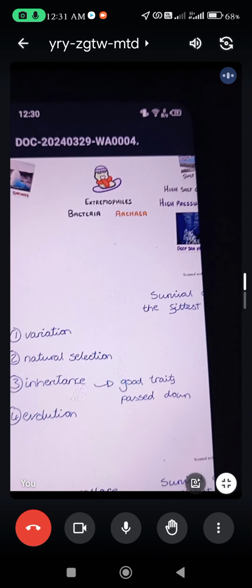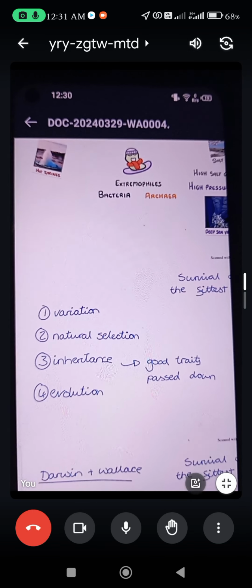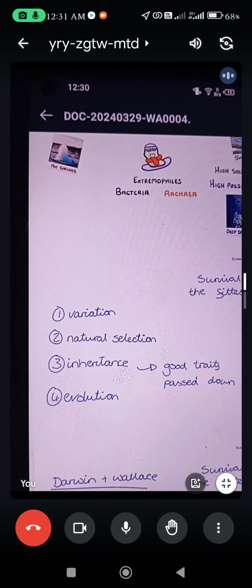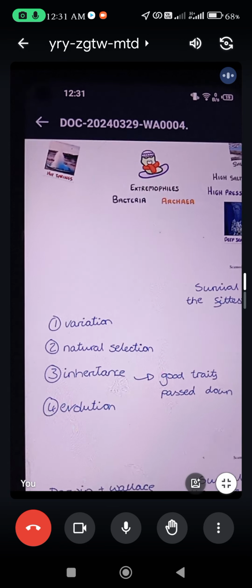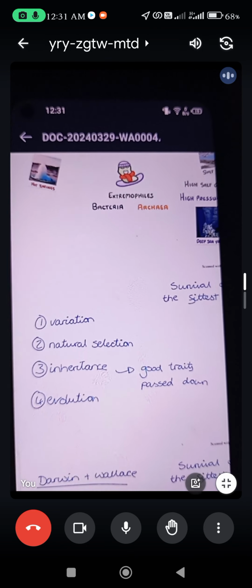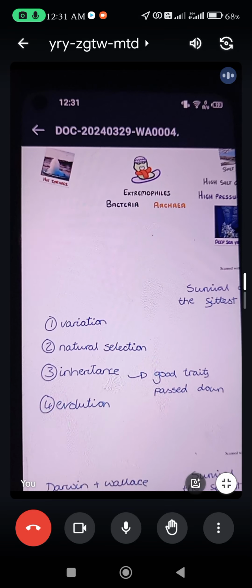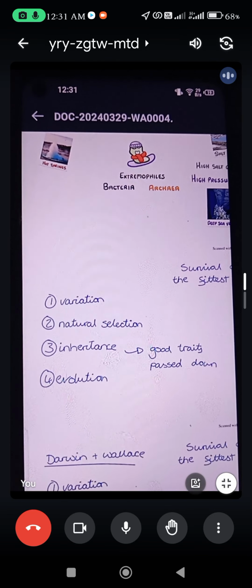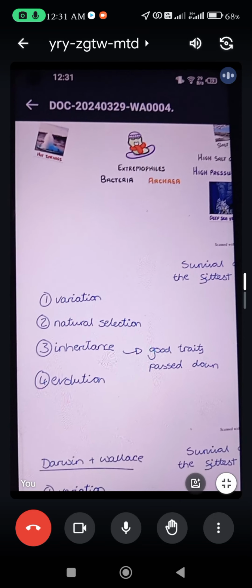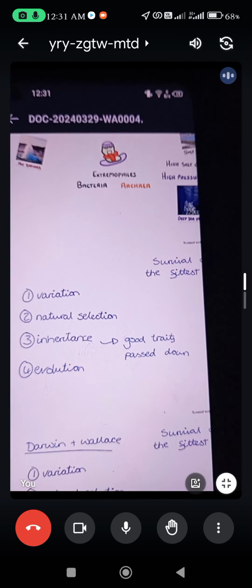So we will start from this. It states that the organisms that are able to survive and reproduce in changing environmental conditions are selected by nature, while the others are not. So these are the few rules. If you have to survive in this nature, you have to adapt to the rules of nature.